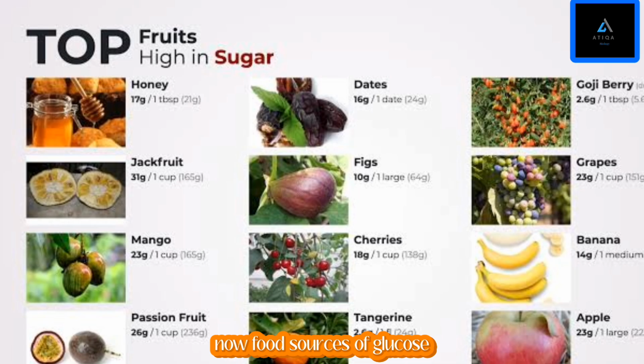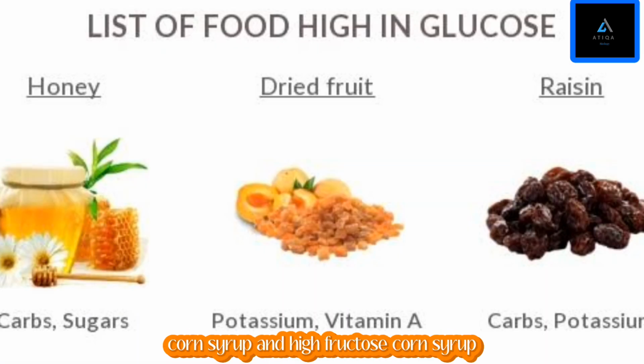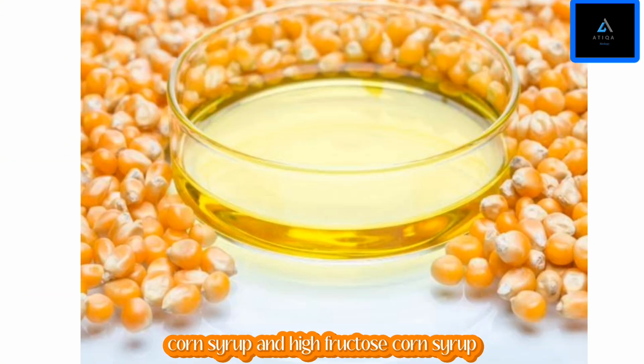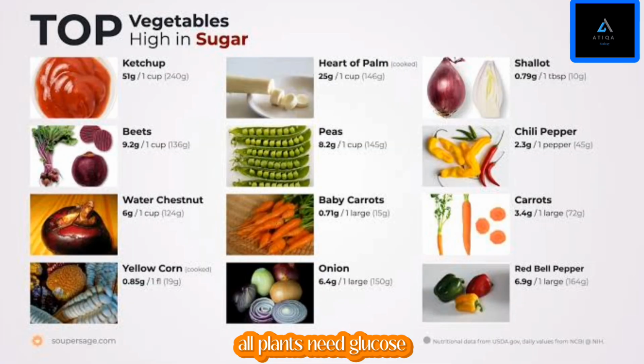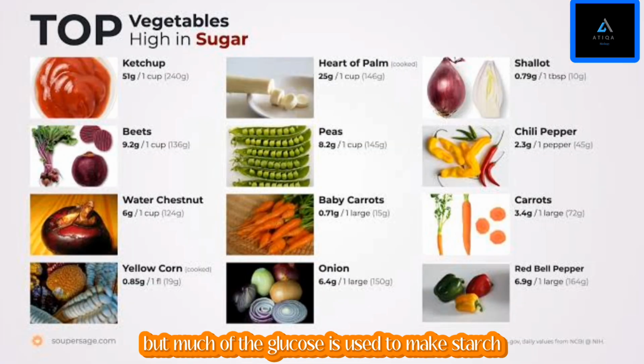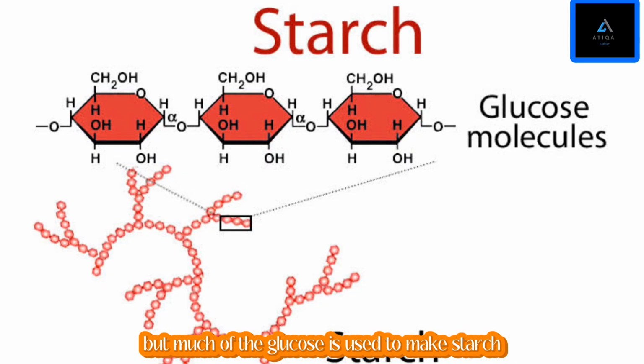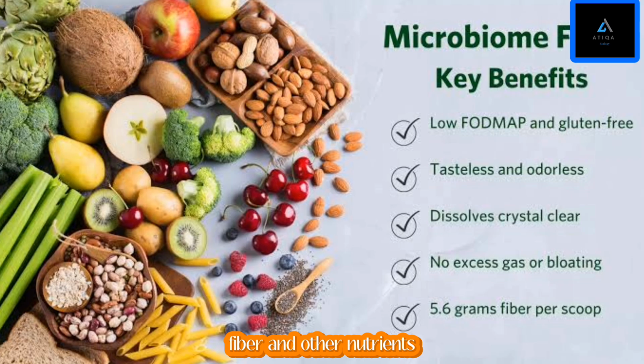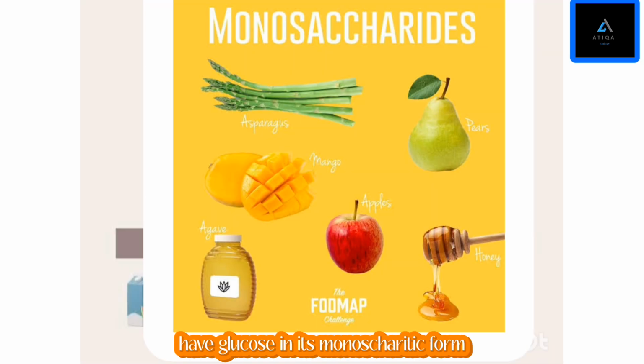Now, food sources of glucose. Glucose is found in fruits and vegetables, as well as honey, corn syrup, and high fructose corn syrup. All plants make glucose, but much of the glucose is used to make starch, fiber, and other nutrients. The foods listed here have glucose in its monosaccharide form.